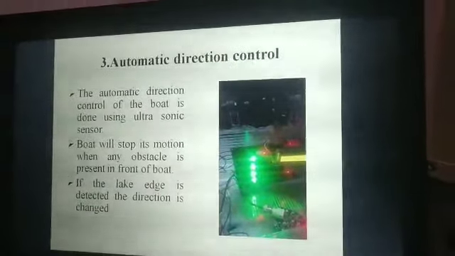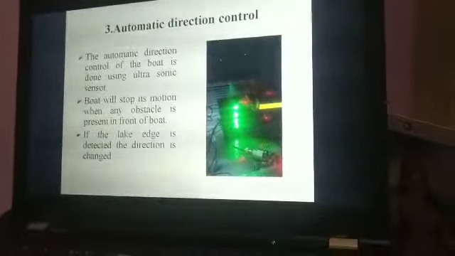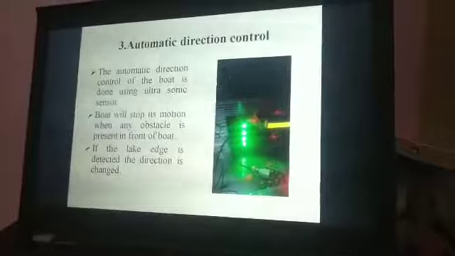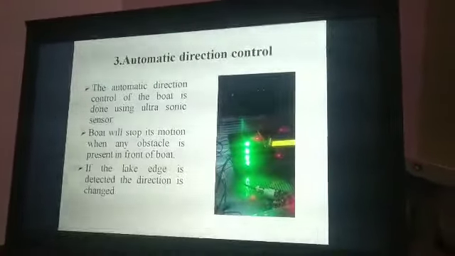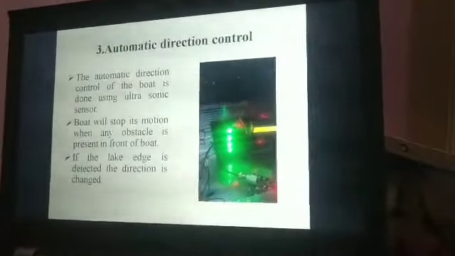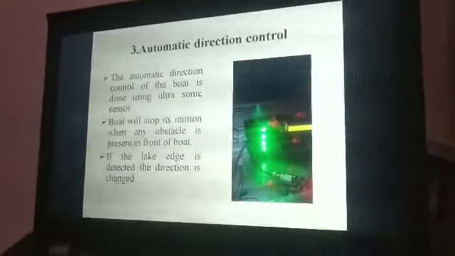This direction control is done by the ultrasonic sensor. It will detect the obstacle. If any obstacle presence is confirmed, we have programmed it in such a way that if lake borders are present, first it will take the right direction, then it will take the left direction, in such a way that it covers all the lake parts.